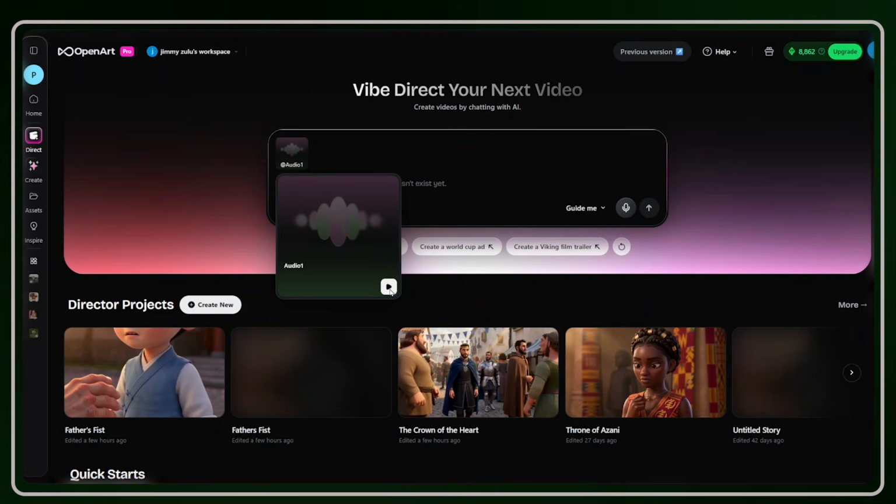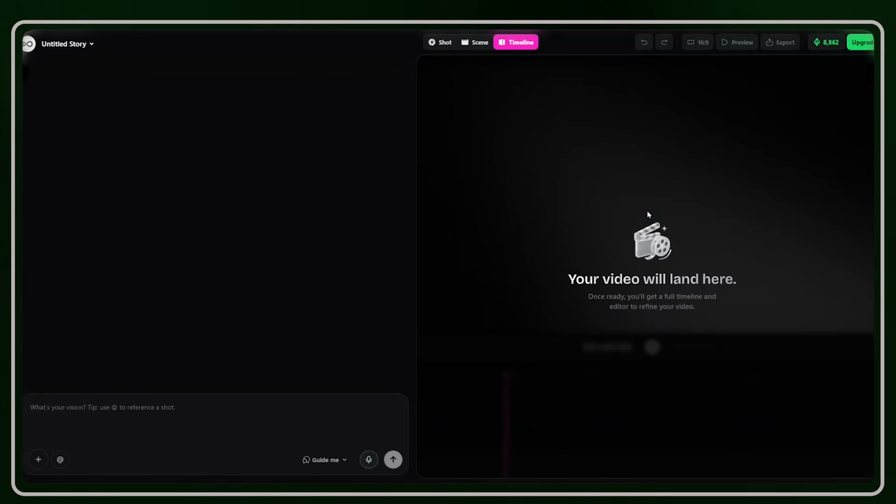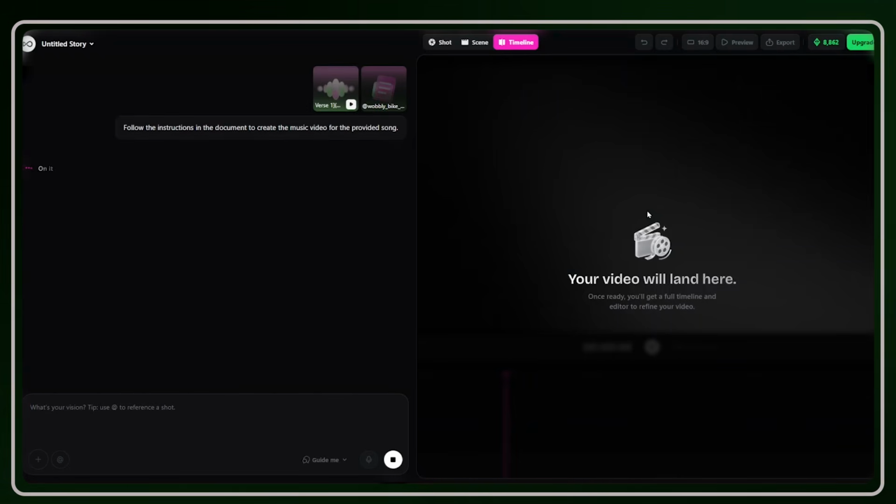From there, what we need to upload next is the document which was generated, which has all the instructions on how we want the video to be created. Just grab it and upload it in the prompt box. From there, type in this simple prompt that says, follow the instructions in the document to create the music video for the provided song. After that, all you have to do is hit enter and allow the AI to analyze your audio, analyze your video, analyze your document, and begin creating the music video for the provided song.